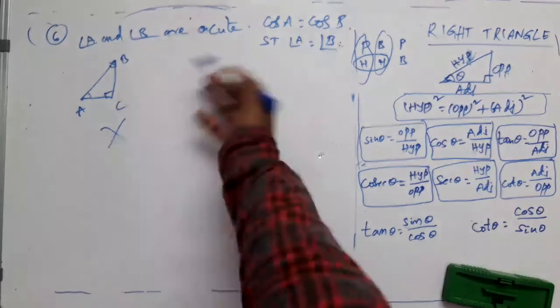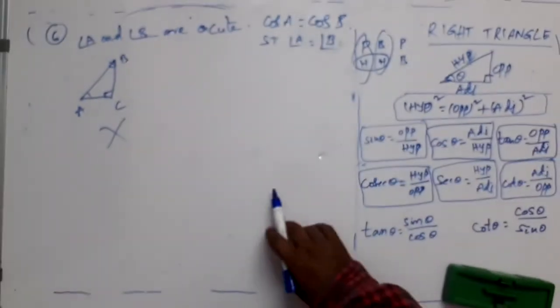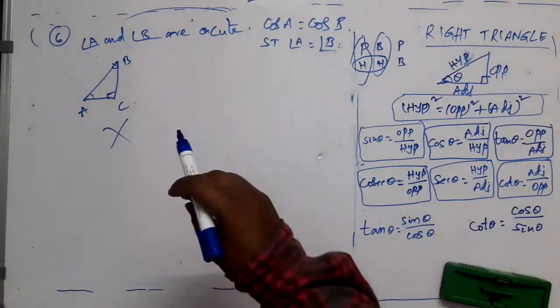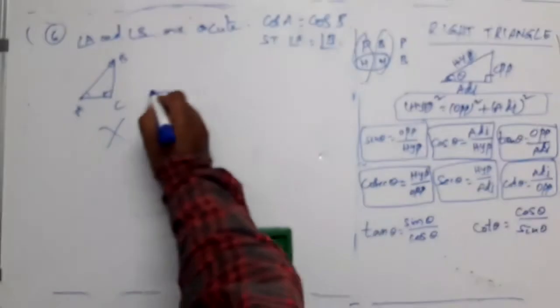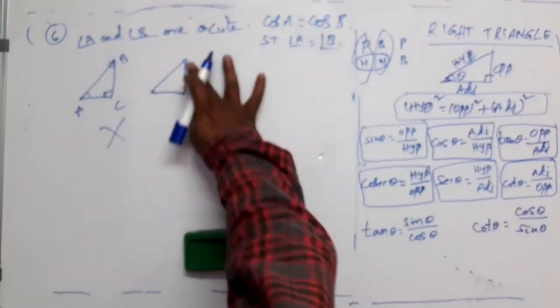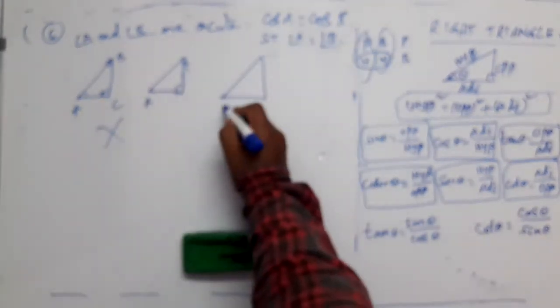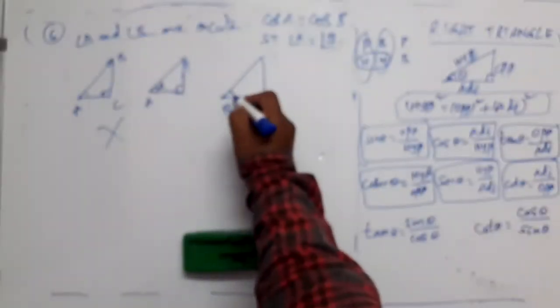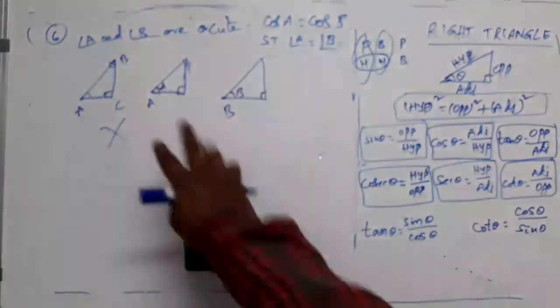He has not said that A and B are angles of the same triangle. Is it not? So you cannot take it for granted. So we have to solve the question in the general case. General case means, see, let us say this is a right angle triangle, this is another right angle triangle, this is angle A and this is angle B. This is 90 degrees, right angle. He has said that angle A is an acute angle, angle B is also an acute angle, less than 90. So you can take this or this. So I have taken this.